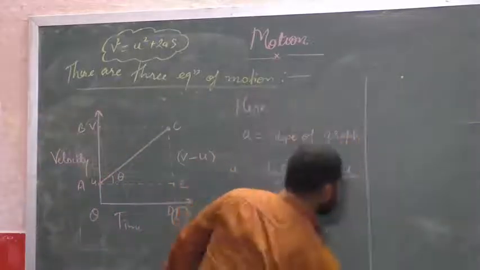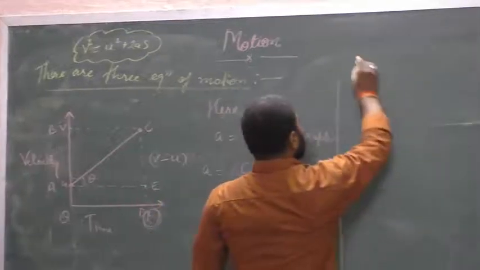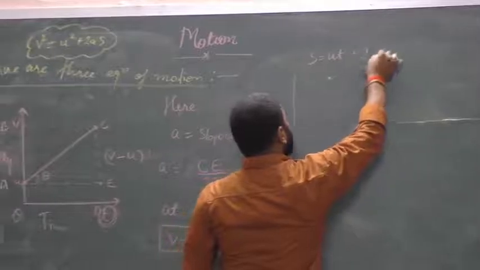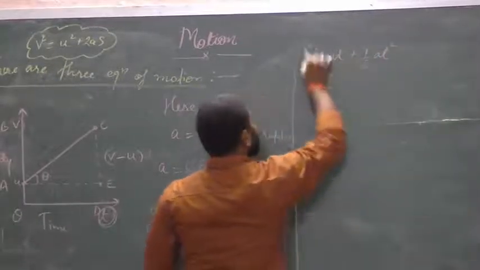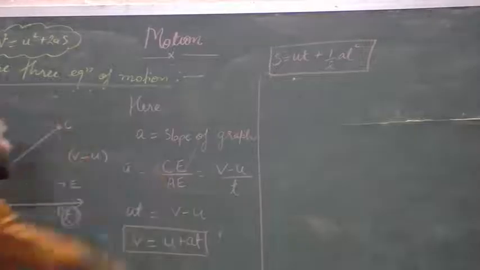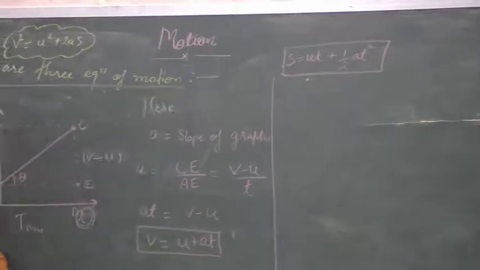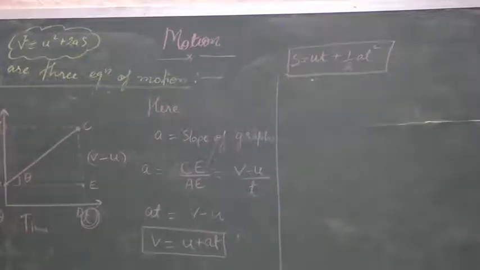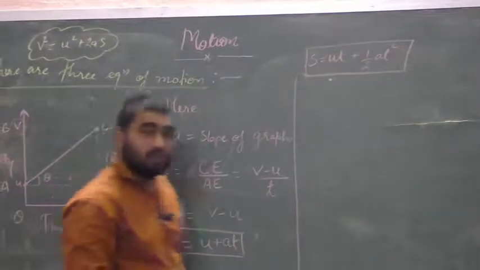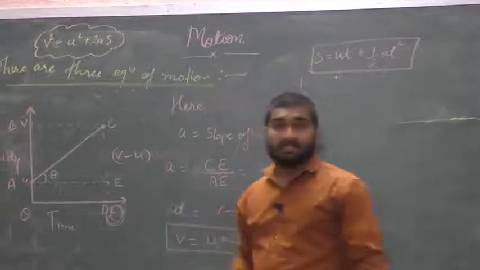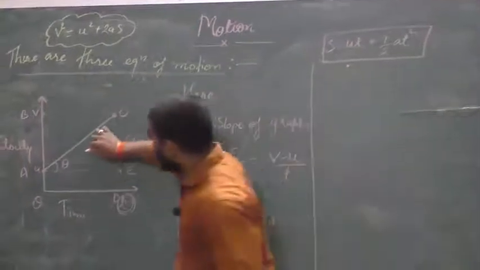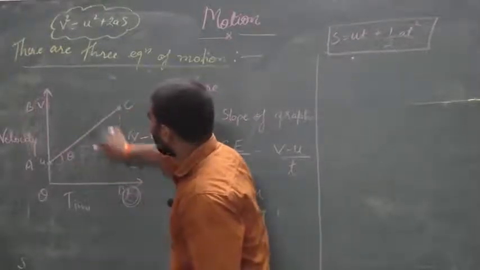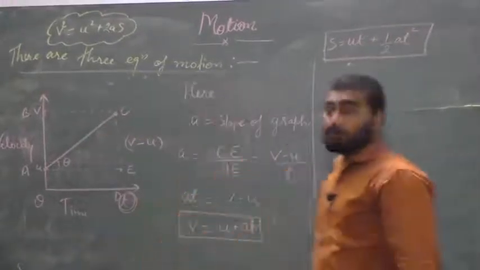In the next step, what is the second equation of motion? s equals ut plus half at square. This is our second equation of motion. How can we derive it? One thing is clear: the slope of the velocity time graph always gives the value of acceleration, and its area will give the value of displacement.